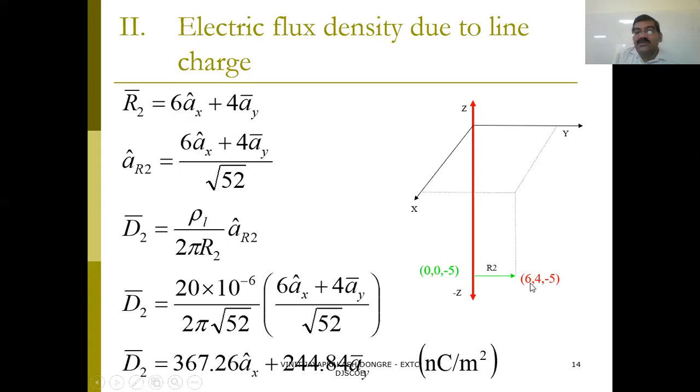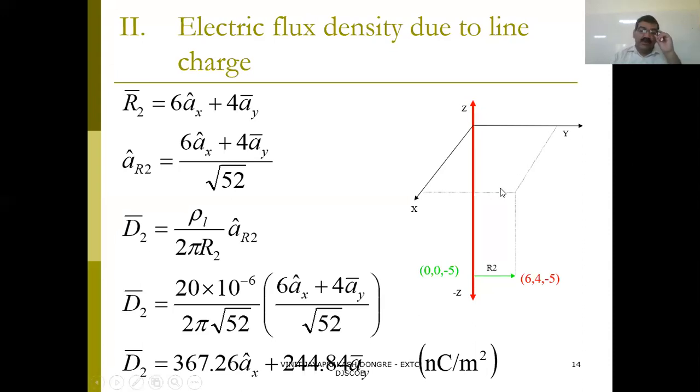R2 equals 6 minus 0 AX, that is 6 AX, plus 4 minus 0, 4 AY, and minus 5 minus minus 5 is 0, so AZ will not come. So the unit vector is 6 AX plus 4 AY upon the magnitude, that is the square root of 6 squared plus 4 squared, so 36 plus 16, the square root of 52. This is also the magnitude. This way the magnitude can be calculated. So this is D2. Now D2 can be calculated for the line.